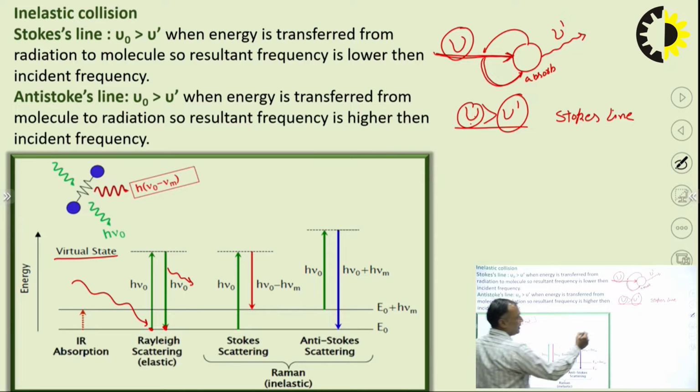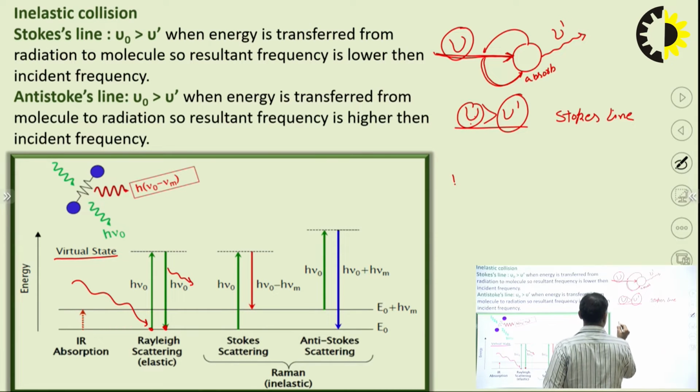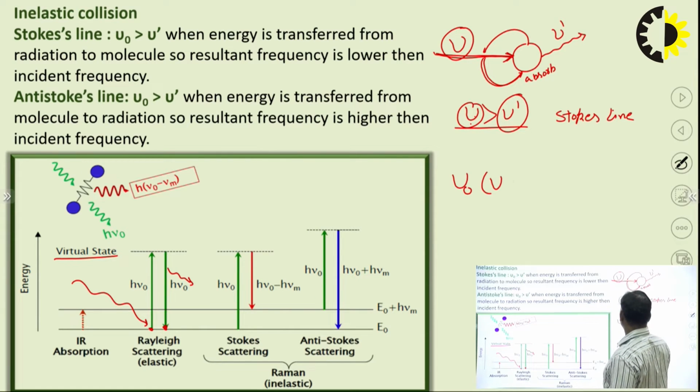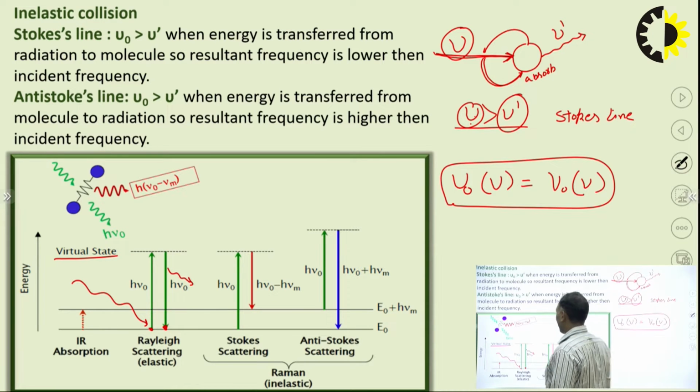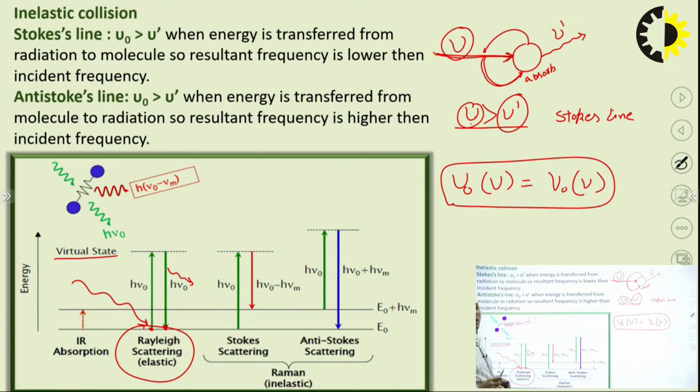So the incident light here is nu naught, or I can write it as nu, that is equal to the emitted light, which is again nu naught or nu. So this type of scattering is called Rayleigh scattering, which is an elastic collision. No change occurs in the incident energy and observed energy or scattered energy. Okay. So this is called Rayleigh scattering.